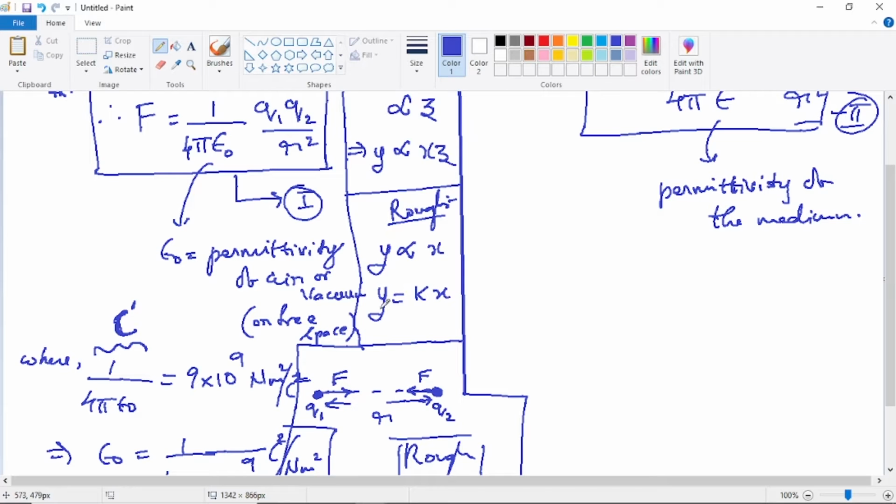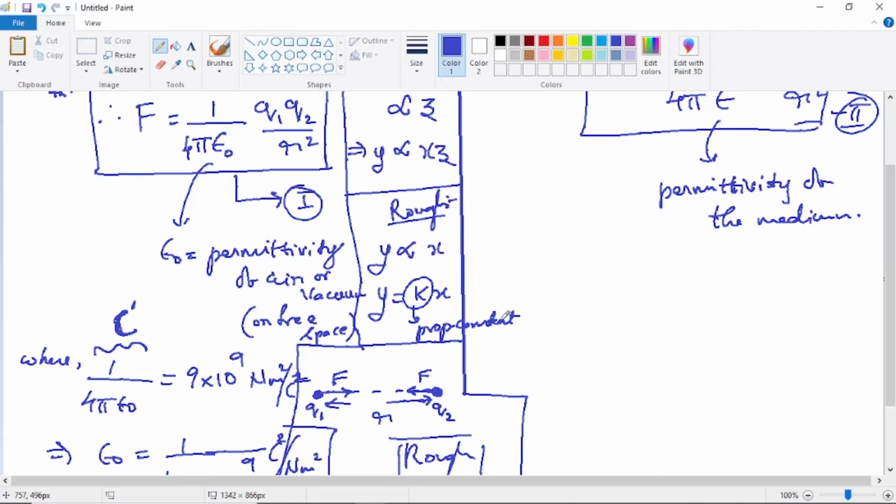X is tripled, y gets tripled. X is halved, y gets halved. But in all the cases, is k changing? No, k is not changing. That's why it is said to be independent of the two variables, and it's said to be a constant related to the proportionality relation between two variables. That's why the name proportionality constant comes here. So k is called proportionality constant.